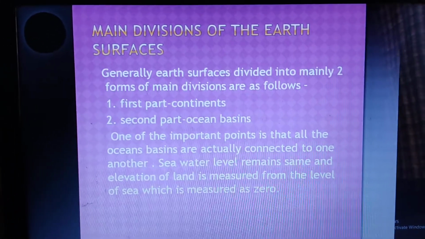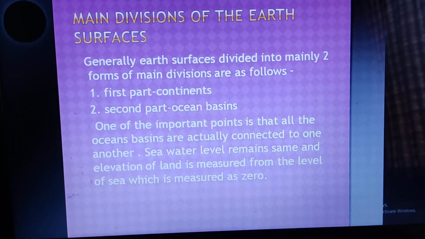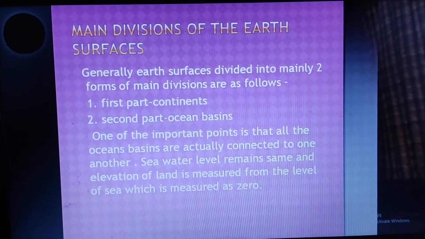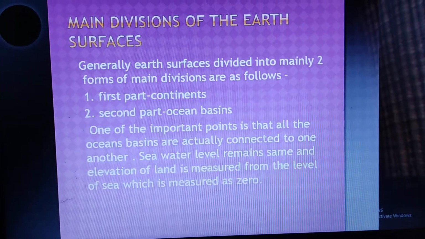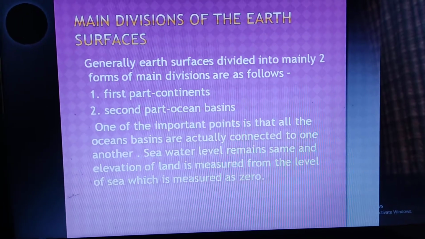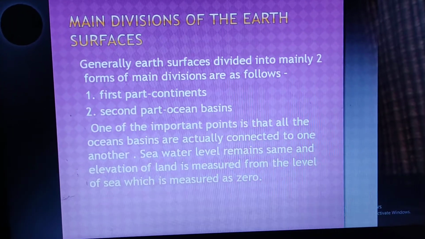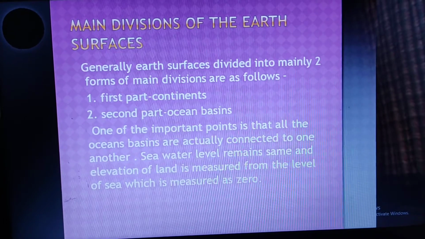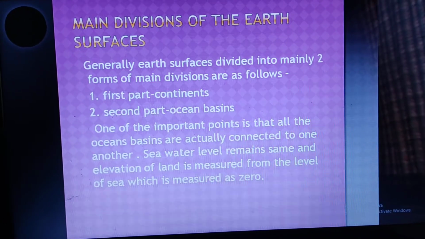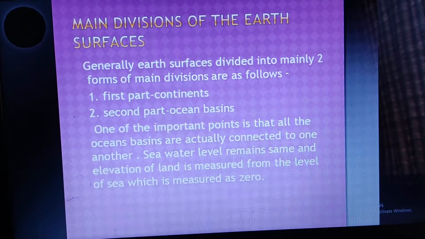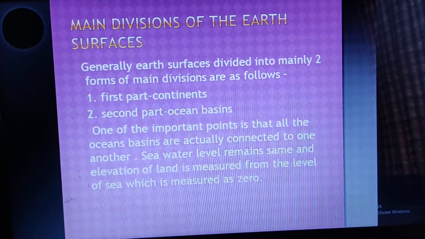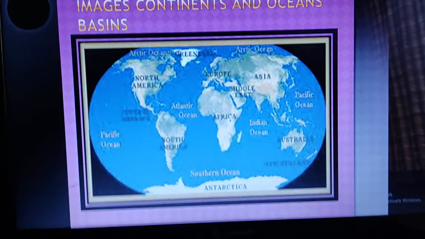So, main divisions of the earth's surface. Generally, the earth's surface is divided into 2 main divisions as follows. Our first part is continent, second part is ocean basin. One of the important points is that all the ocean basins are actually connected to one another. Seawater level remains the same and elevation of land is measured from the level of sea, which is taken as 0.